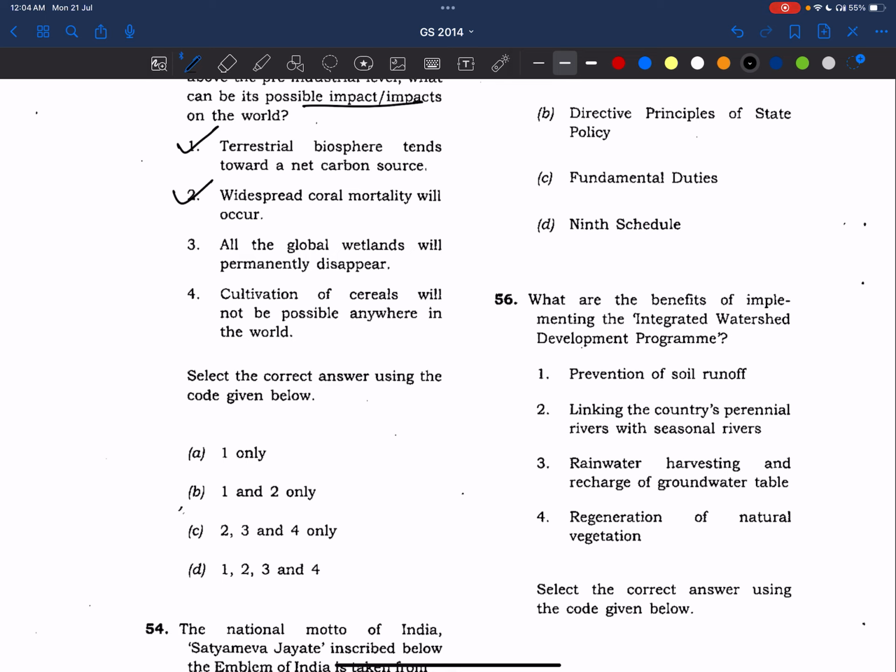Now see, all the global wetlands will permanently disappear. Permanently disappear.